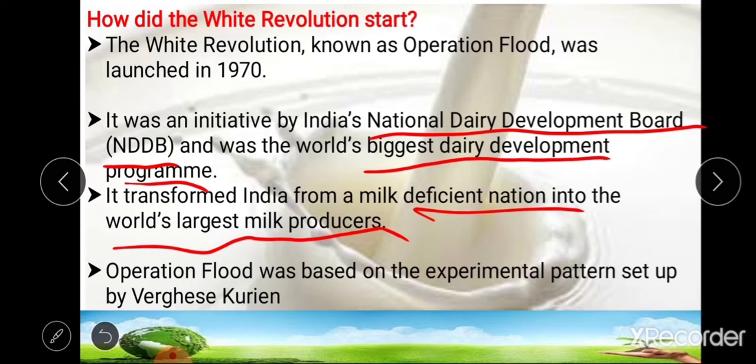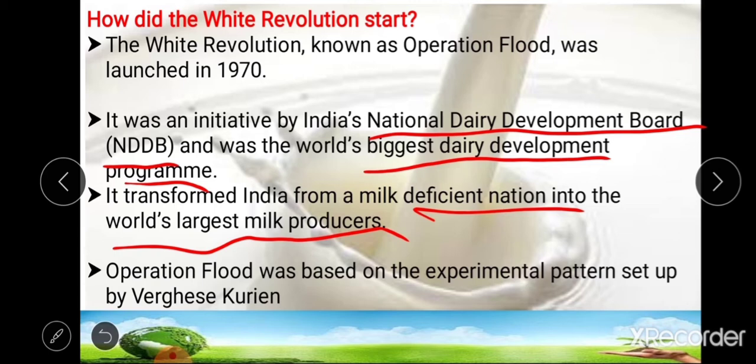white revolution. As we know, the father of white revolution is Dr. Verghese Kurian. Under the guidance of Verghese Kurian, the program created a national milk grid linking producers throughout India with consumers in over 700 towns and cities.